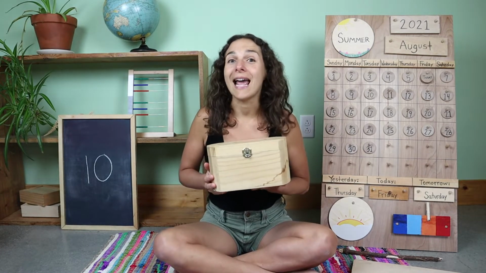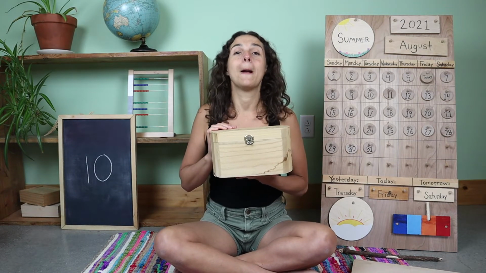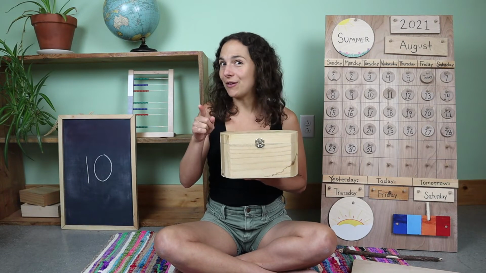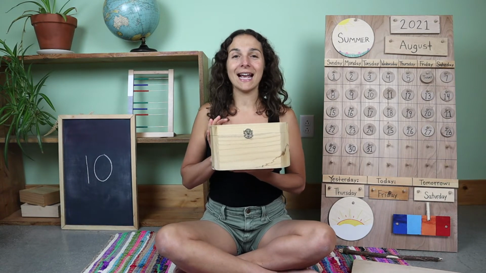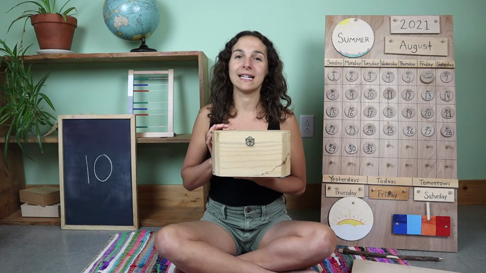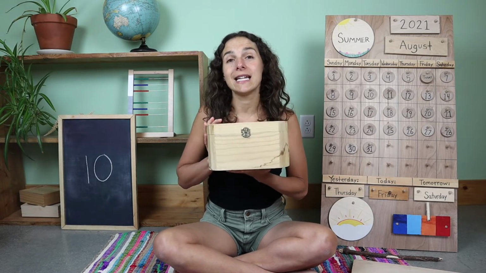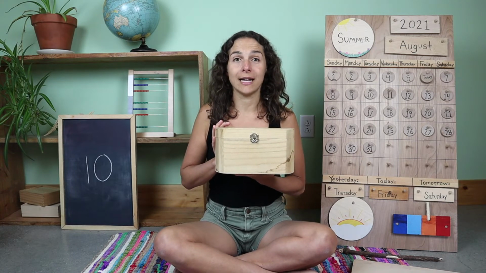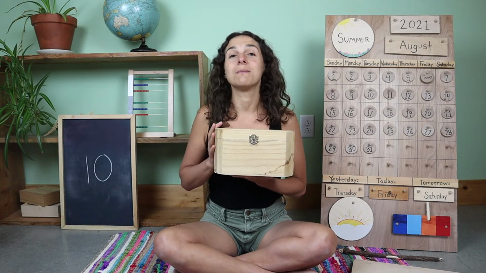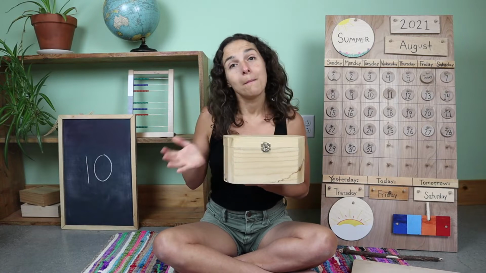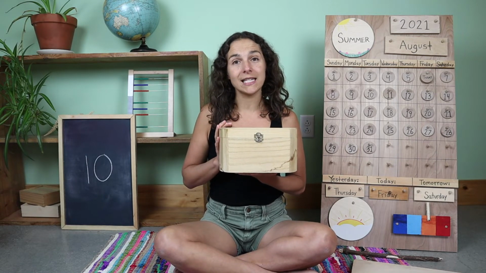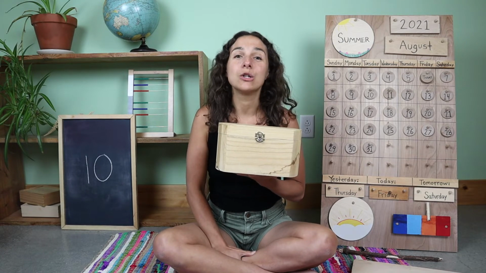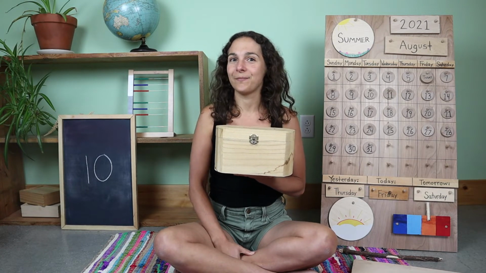Inside of this box, I have something that starts with the letter B, B. I'm going to give you a few clues, and if you think you know what it is, you can take a guess. Here's your first hint. This is a type of a toy. This toy is used for building. Usually it's made out of wood, but it can also be made out of plastic. What could it be? What's a toy that's used for building?